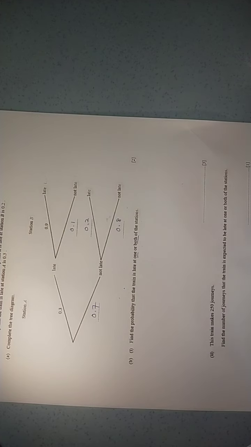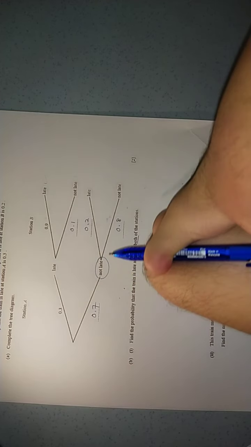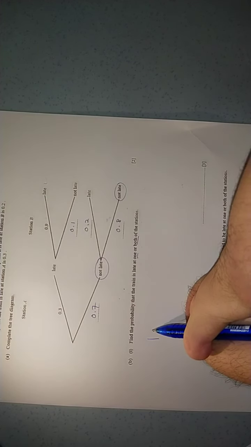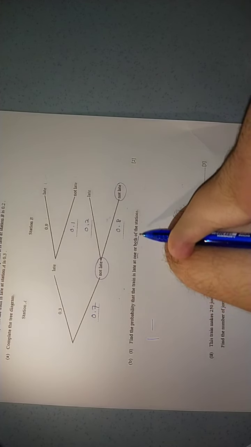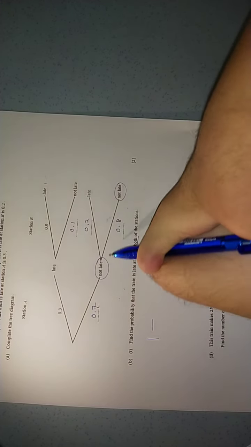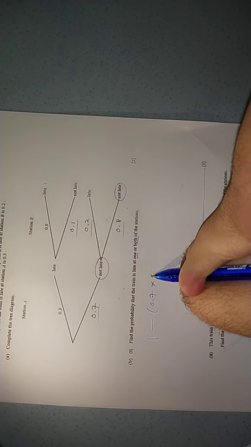Another way is I will consider that at both stations the train is not late and not late. Station A not late, station B also not late. So what I will do is I will just minus from 1. Because we know that this combination, not late and not late, is excluded, it's not acceptable, so I just remove this part. So 1 minus 0.7 times 0.8, just like that.